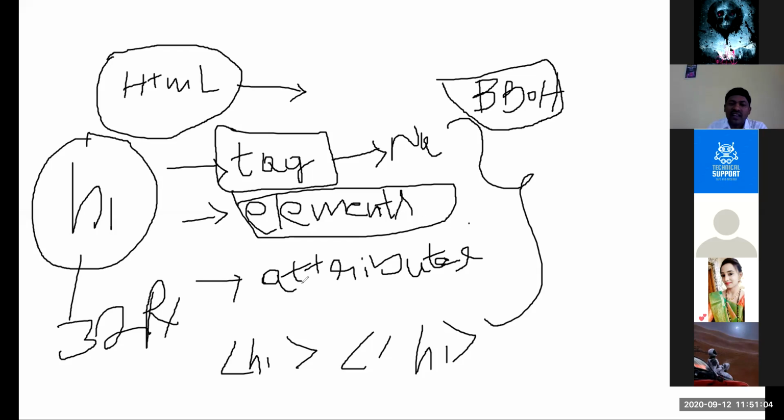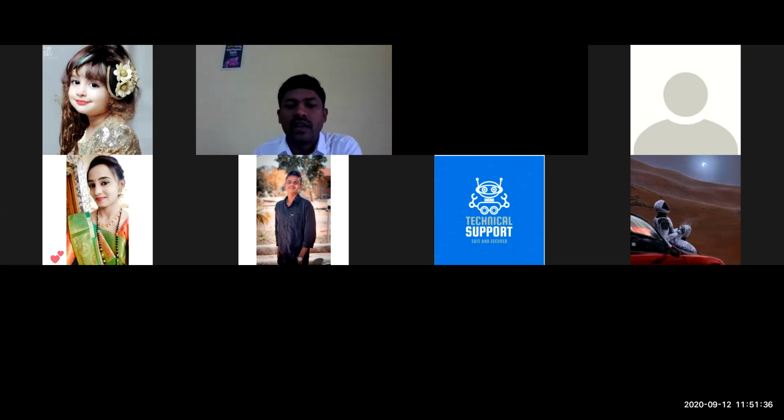So this is element. Then attributes, what is the attribute? What do you mean by attribute? Attributes are specified within the tag, H1 space some attribute, like href. We have seen href. Yes or no? An attribute gives extra information to the tag.